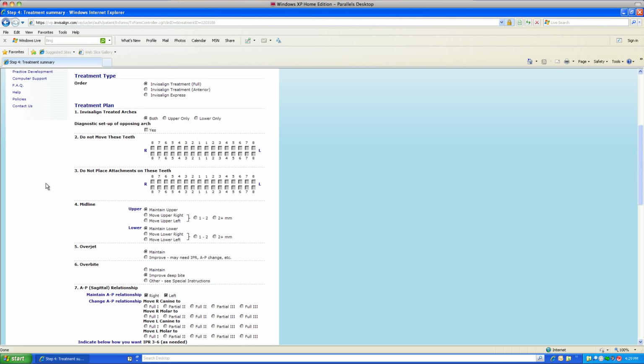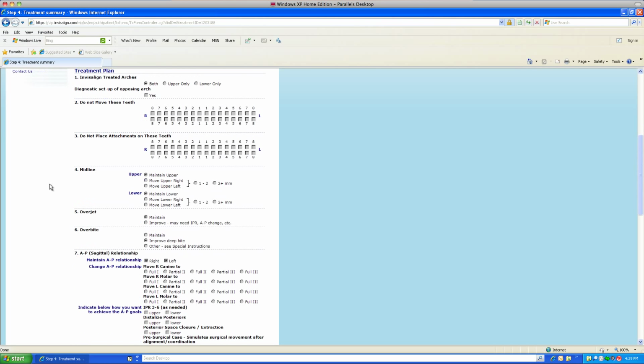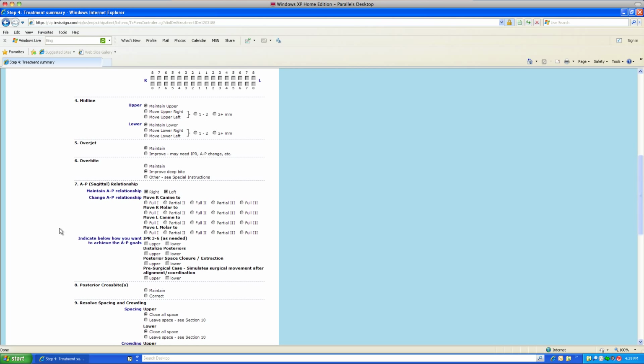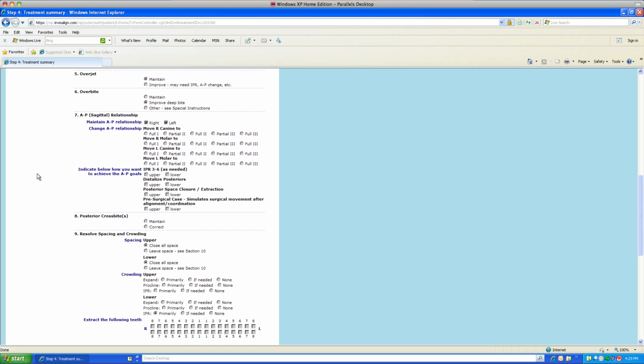You're able to specify each tooth you do not want moved or attachments placed on. You can specify whether you want the upper or lower midlines maintained or shifted. And same with the overjet and overbite, whether you want them to try to improve the aesthetics or actually maintain them. More information regarding classification here.